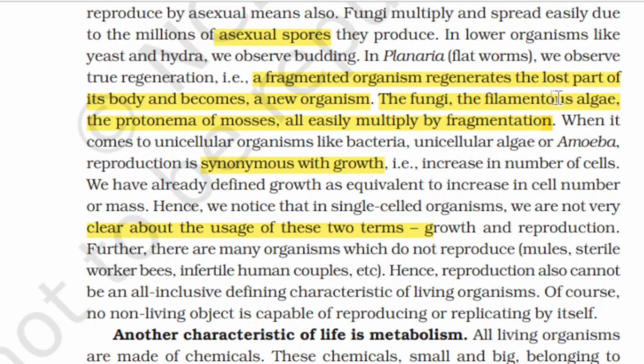So we'll revise here. Organisms reproduce sexually, asexually, and also through fragmentation. In some unicellular organisms like bacteria, unicellular algae or amoeba, reproduction is synonymous with growth, where an increasing number of cells occurs. We have already defined growth as equivalent to an increase in cell number or mass. Hence, in single cell organisms, we are not very clear about the usage of these two terms, because growth and reproduction occur concurrently here. Also, certain organisms do not reproduce, like mules, sterile worker bees, infertile human couples.